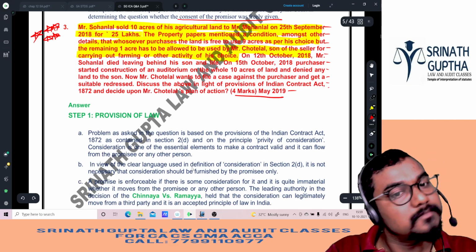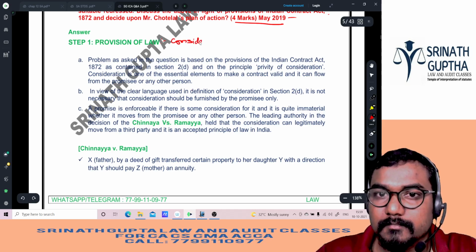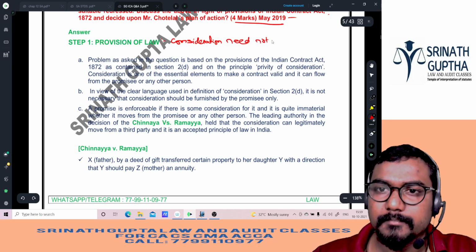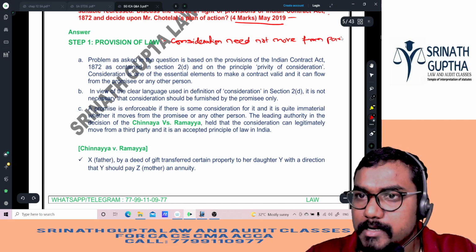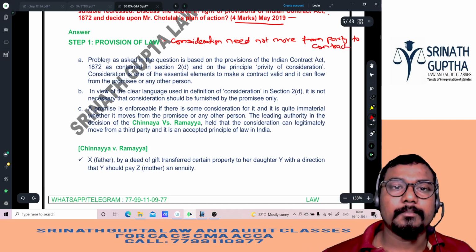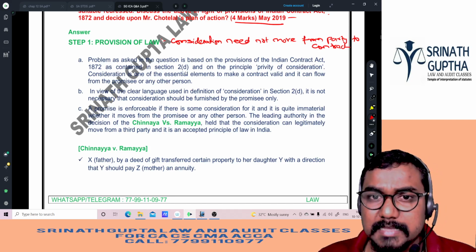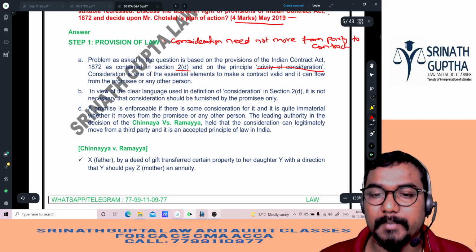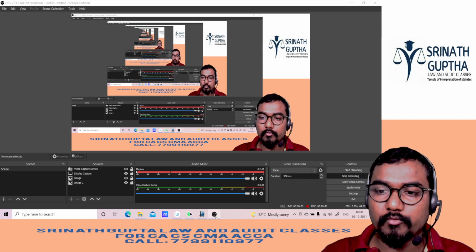Let us see the answer also, beta. Provision of the law: consideration. Consideration need not move from party to contract. This is a heading, beta. Step number 1 heading. The problem as asked in the question is based on the provisions of the Indian Contract Act, 1872, as contained in section 2(d), and on the privity of the consideration. Privity means private party. So that means consideration need not move from the parties to the contract.